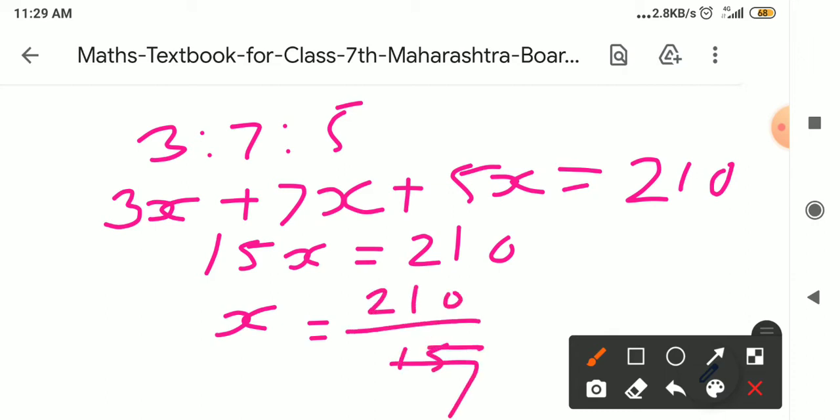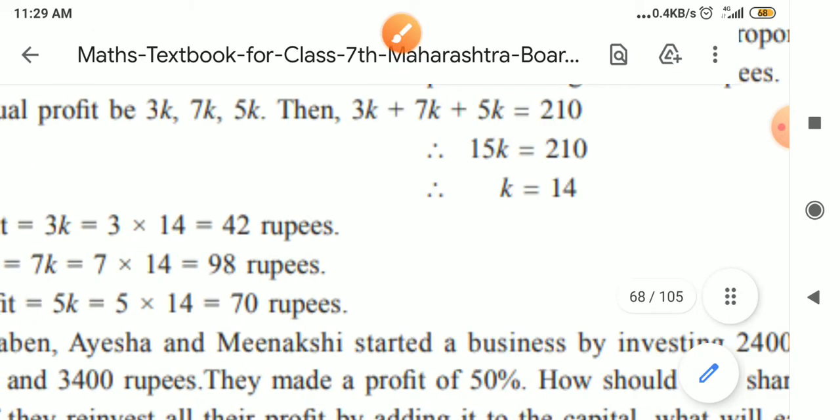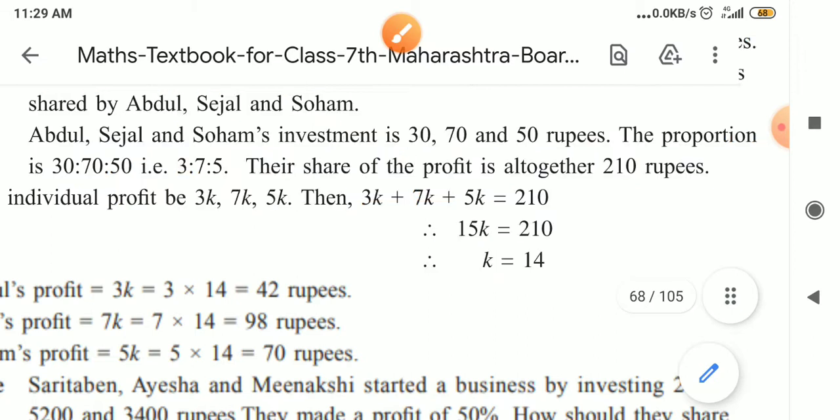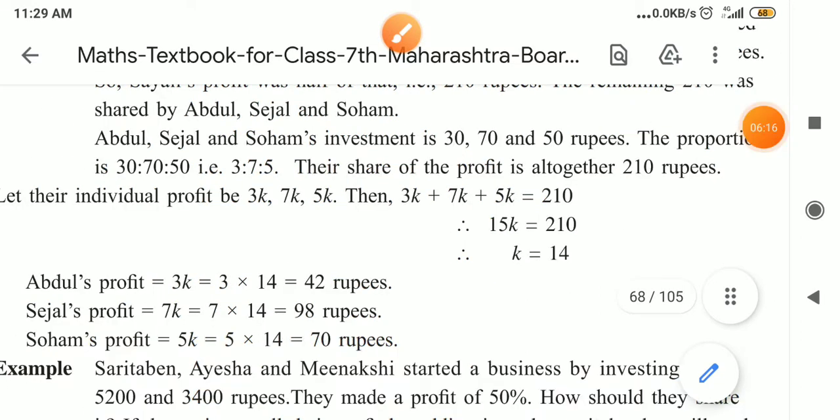So 15 ones are 15. Remains 6. And 15 fours are 60. So x is equal to 14. Once we find the value of x, each profit share we can find very easily. So here the x value is a constant. Here the textbook takes k, I took x. So k is equal to 14. Now we have to find out each one's share.